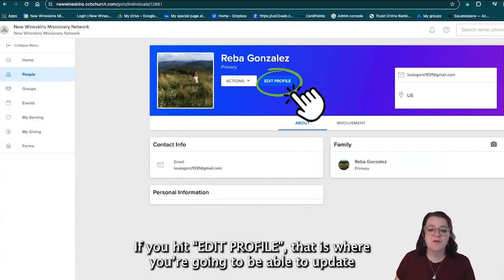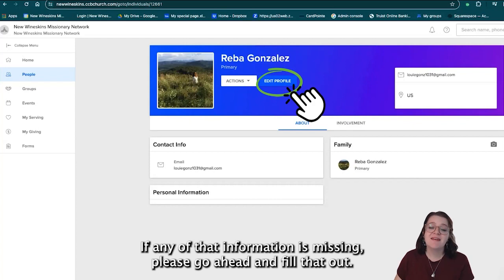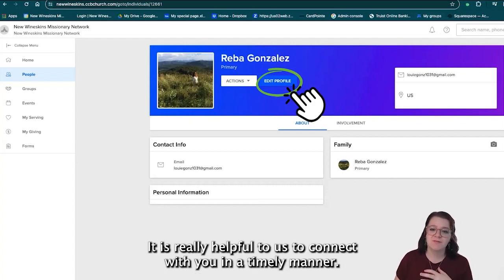If you hit edit profile, that is where you're going to be able to update any information for us, your address, your phone number. If any of that information is missing, please go ahead and fill that out. It is really helpful to us to connect with you in a timely manner.